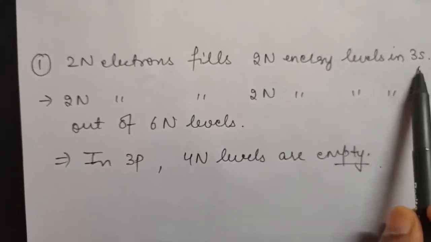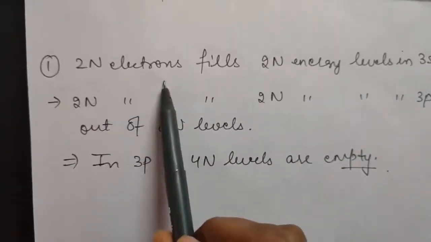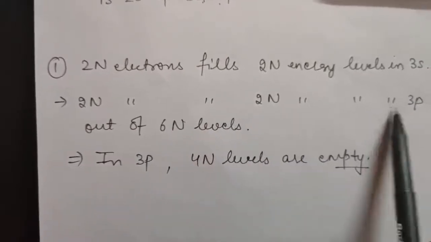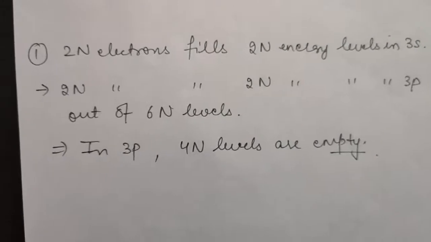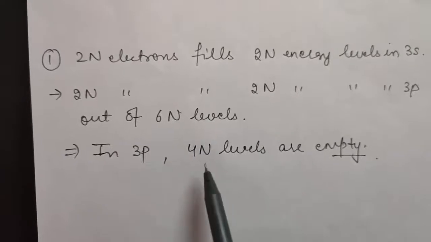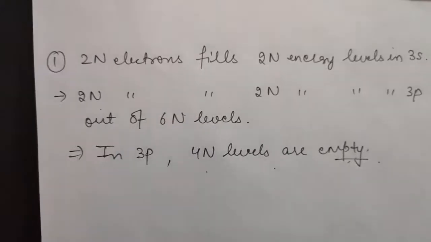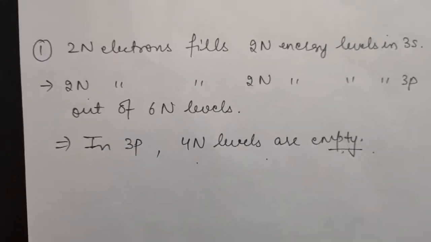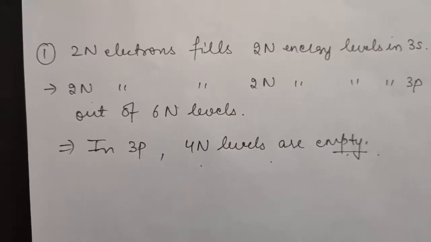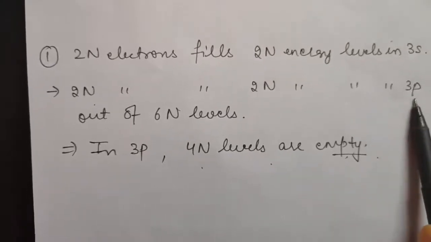So in 3s, 2n energy levels are completely filled with 2n electrons, but in 3p, 2n electrons will be filling 2n energy levels, while the total possible number of energy levels in 3p is 6n. So in 3p, 4n levels will be empty and 2n will be filled with 2n electrons. Do not get confused: there are 4n valence electrons and 8n available energy states for them, out of which 2n are in 3s and 6n are in 3p.